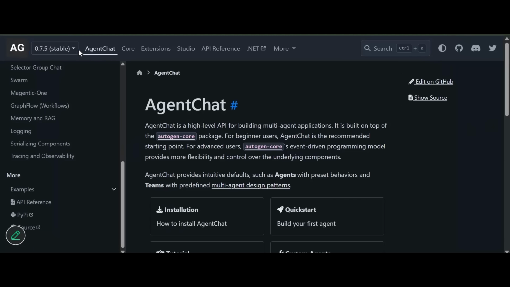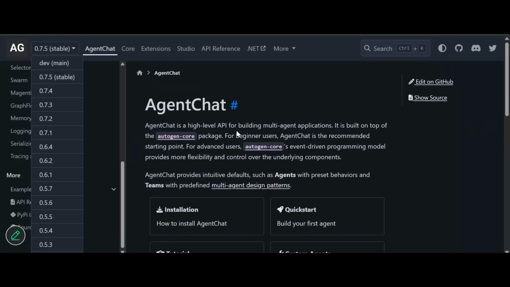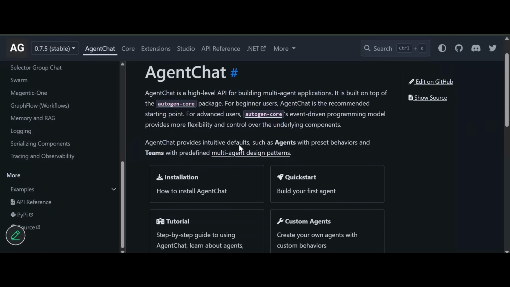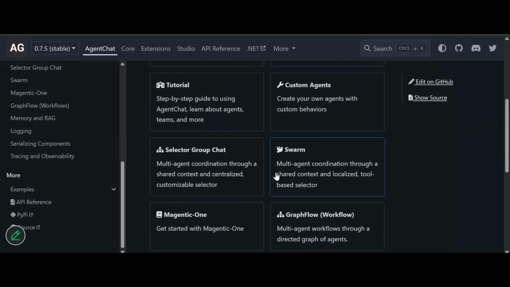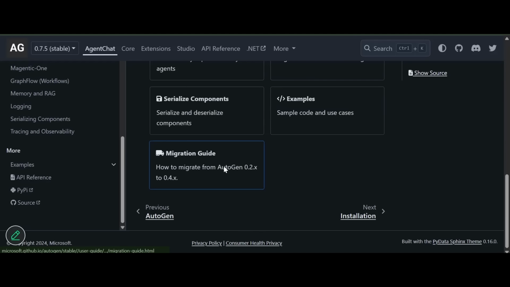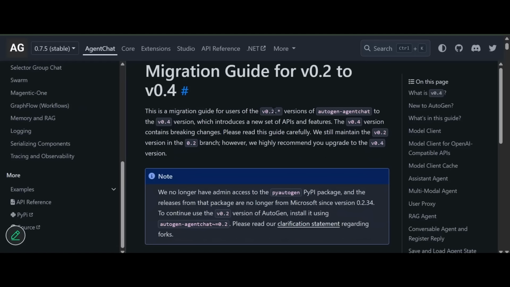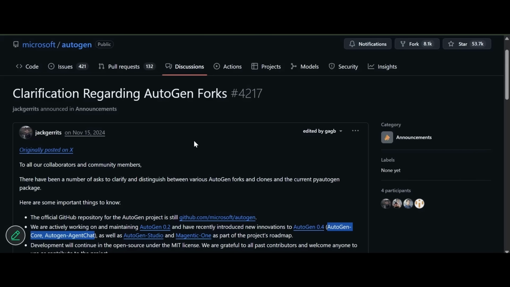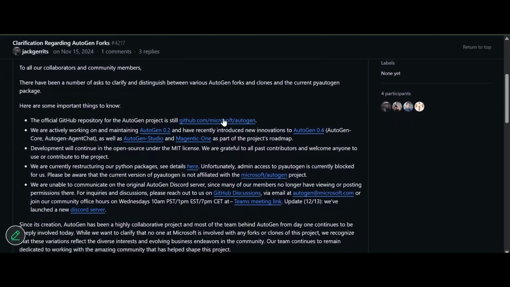There is one important thing that you should know before we get into coding the agentic system today. AutoGen was started as a fully open source project and was released as a package called AutoGen. Then later it was officially moved under Microsoft, and it is now maintained by Microsoft. And from here it is available as multiple packages like AutoGen Core and AutoGen AgentChat. It is still an open source project, but on the internet you will read about the forks and confusion about what is the right source of AutoGen. For official documentation, I will drop the link in the description so that you can read more about it.